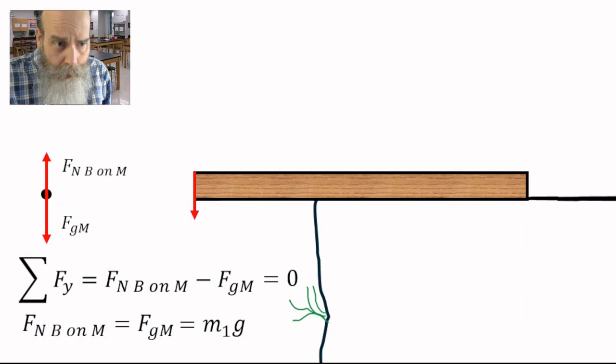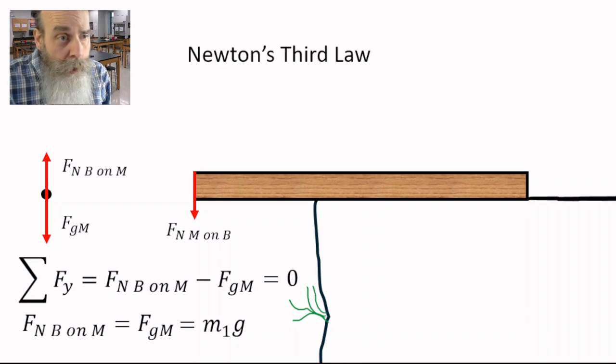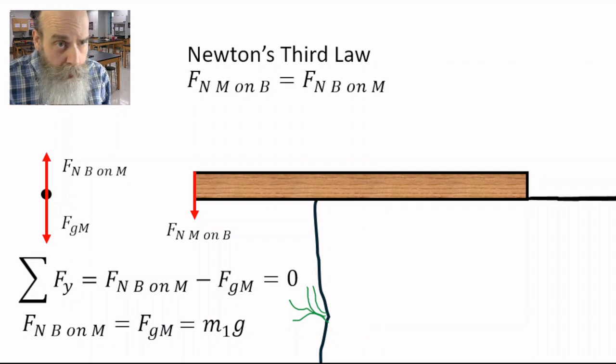The man exerts a normal force on the beam, right where he is standing, at the left edge of the beam. And that's called Fn m on b, for man on beam. By Newton's third law, these two normal forces have the same magnitude, but opposite directions. So we can write this, Fn m on b equals Fn b on m. So therefore, the normal force of the man on the beam is equal to m1g.